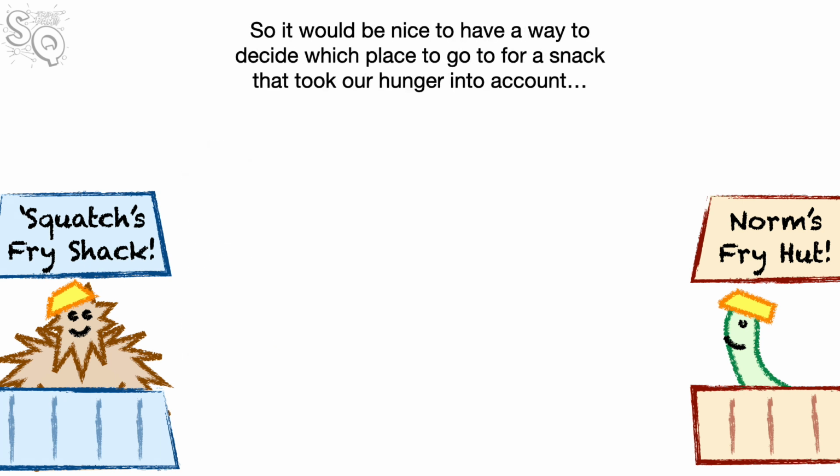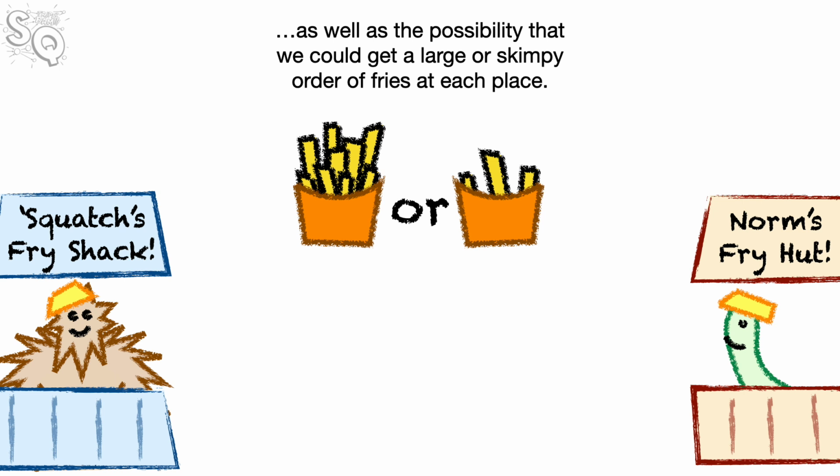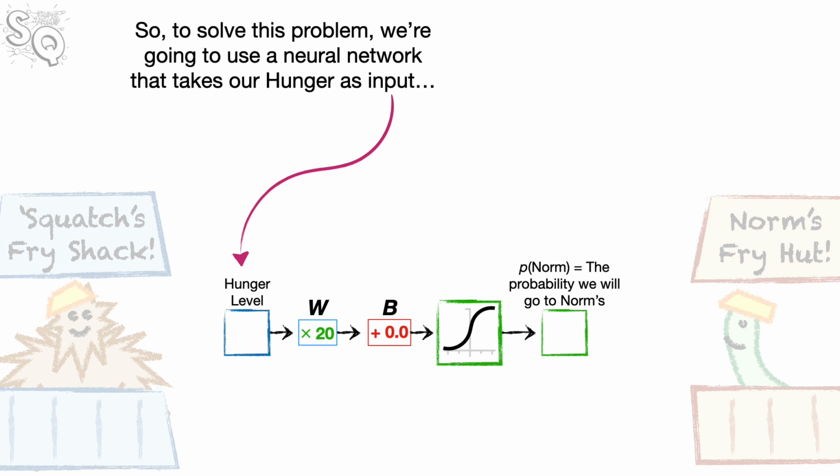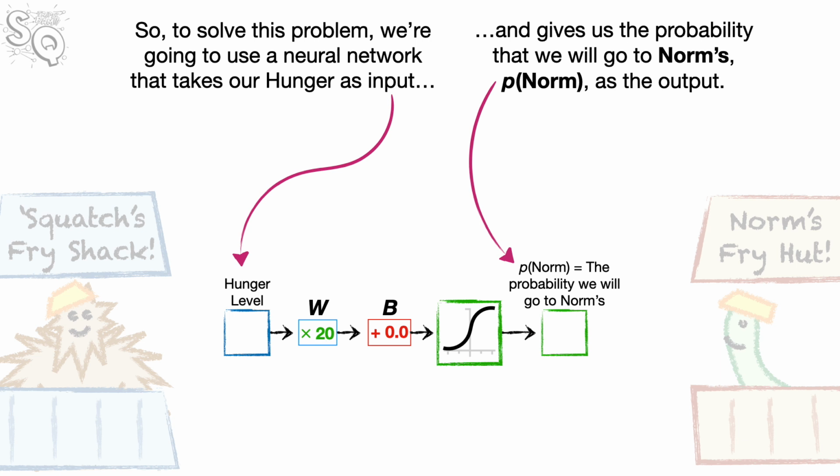So it would be nice to have a way to decide which place to go to for a snack that took our hunger into account, as well as the possibility that we could get a large or skimpy order of fries at each place. To solve this problem, we're going to use a neural network that takes our hunger as input and gives us the probability that we will go to Norm's, P norm, as the output.